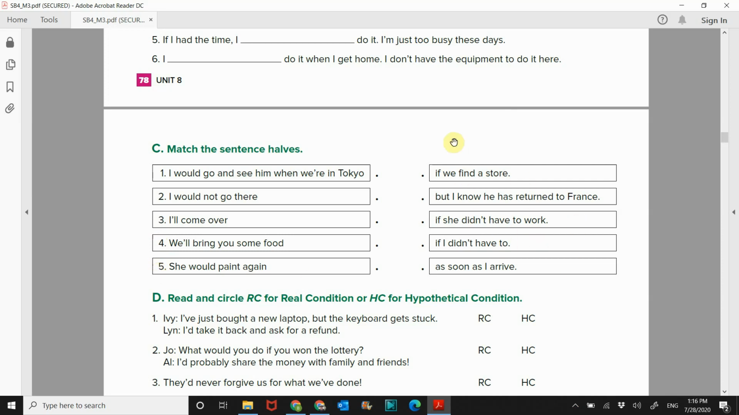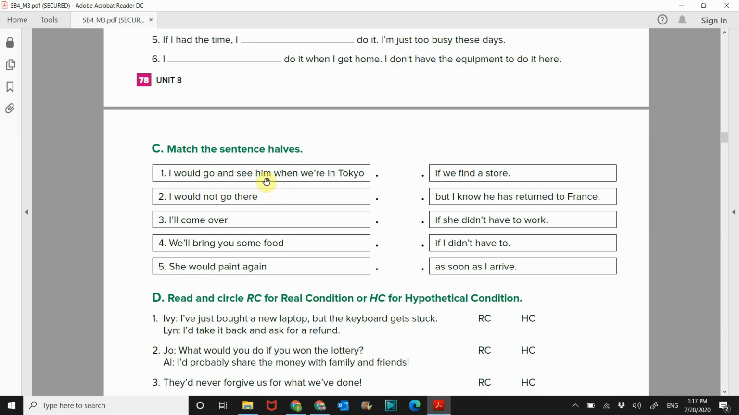All right, so now let's read the other halves. If we find a store, but I know he has returned to France. If she didn't have to work. If I didn't have to. As soon as I arrive. All right, so here we go.